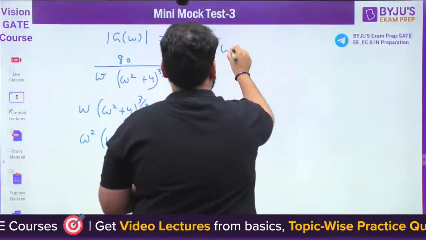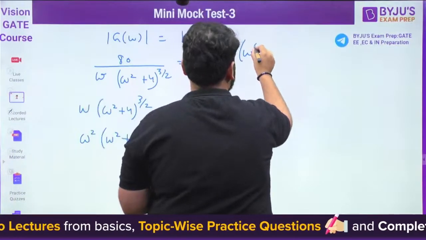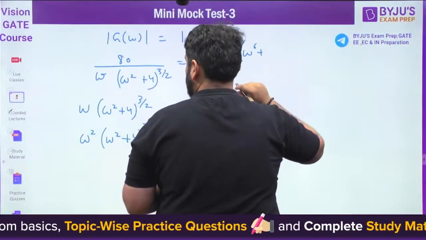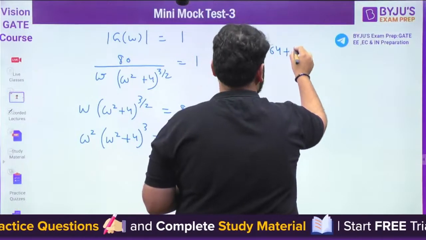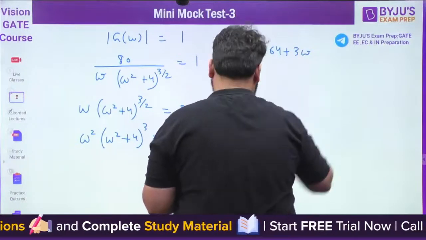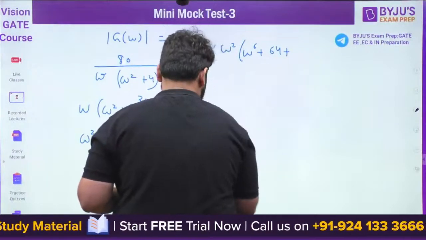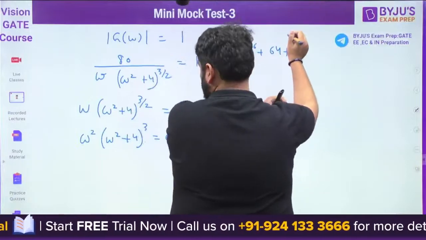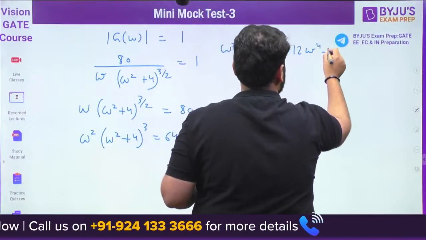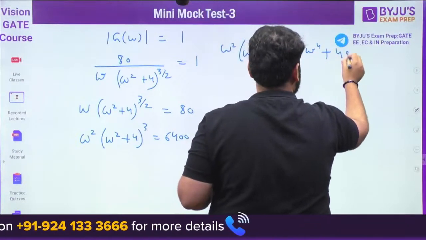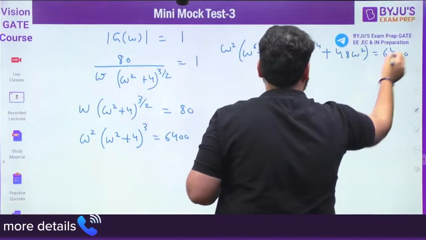Remember, okay? If we have a power cube, I can use the formula of (a plus b) whole cube. Do you know the formula? Yes or no? It comes out to be 6400.